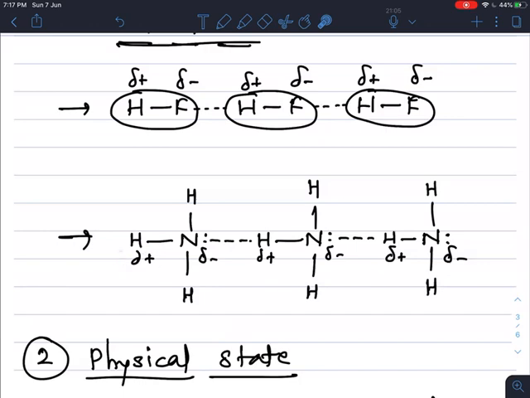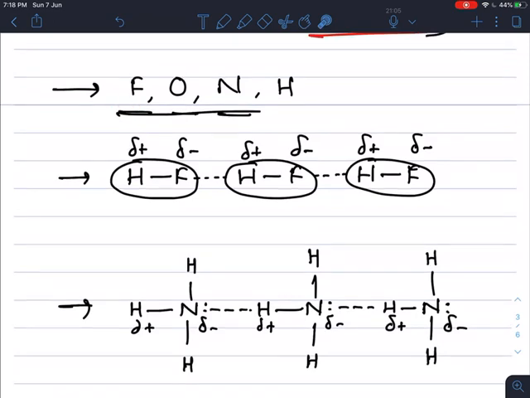At the same time, hydrogen acquires a partial positive charge. Next, NH3, ammonia: here the hydrogen acquires a partial positive charge and nitrogen acquires a partial negative charge, and between these ammonia molecules there is also an intermolecular force of attraction, or intermolecular hydrogen bonding. Intermolecular hydrogen bonding means the bonding takes place between two molecules. It only takes place in compounds that contain fluorine, oxygen, or nitrogen along with hydrogen.